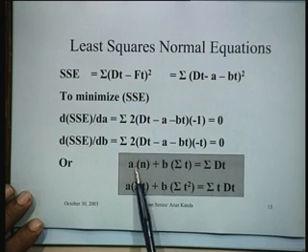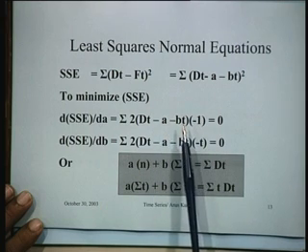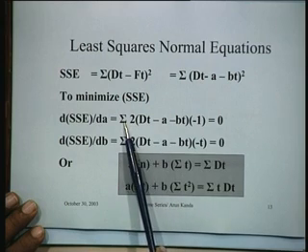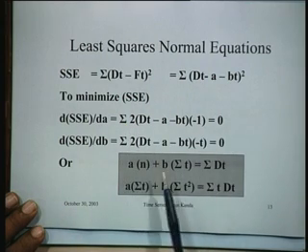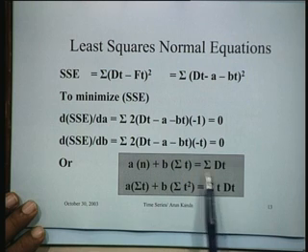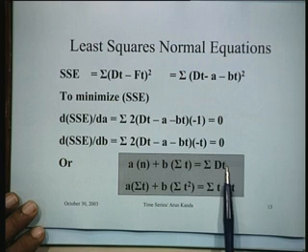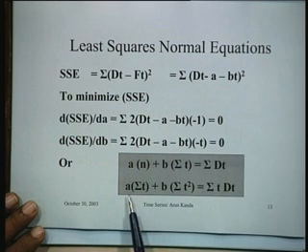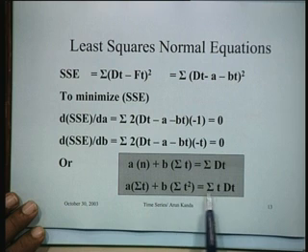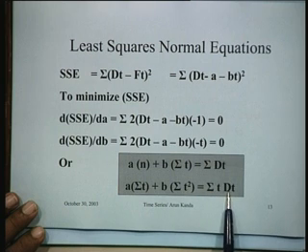The coefficient of a is simply n, because this is summed up over n and 2 cancels out, and the coefficient of b is simply going to be summation t, and summation dt would come up on this side. And similarly, a into summation t plus b into summation t square is equal to summation t into dt.